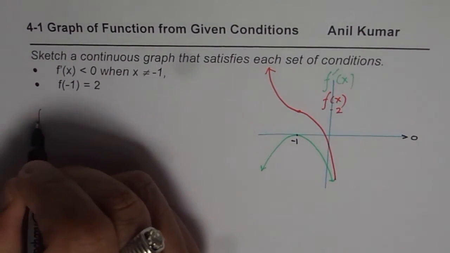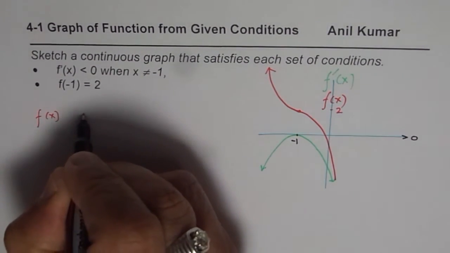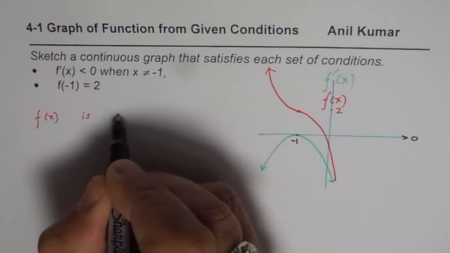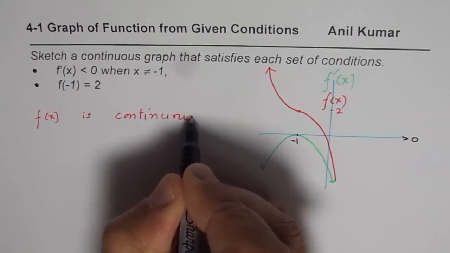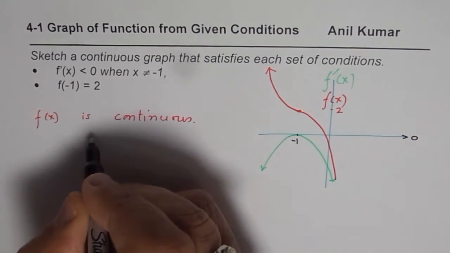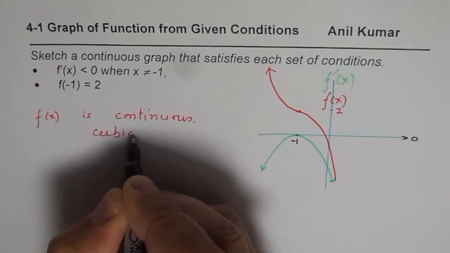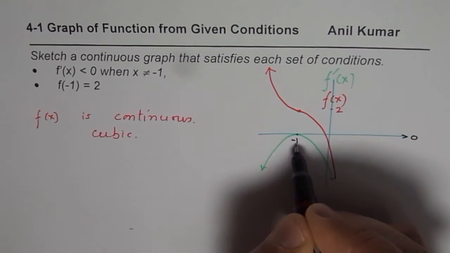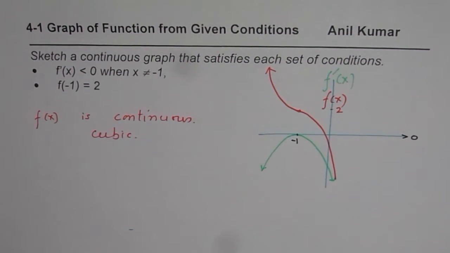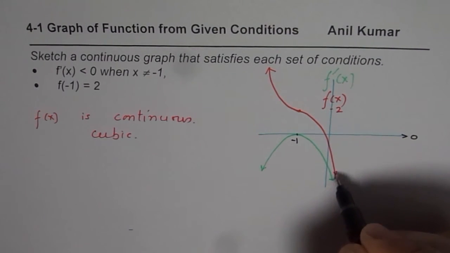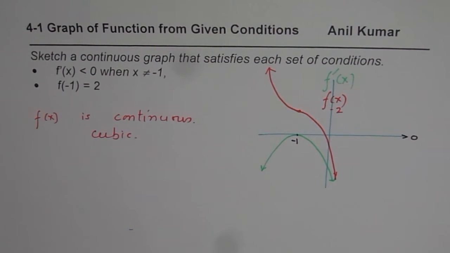So what we find here is that f(x) is continuous, right? And it is cubic in nature, with a point of inflection at (-1, 2), right? So that is the point of inflection, and this graph represents the graph in question. I hope that helps.